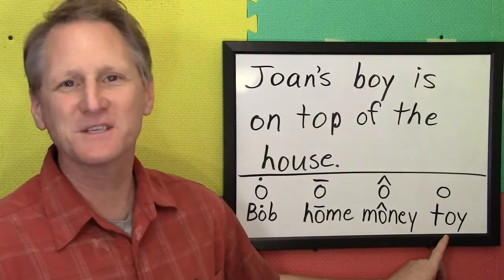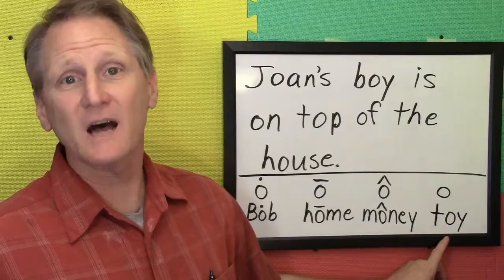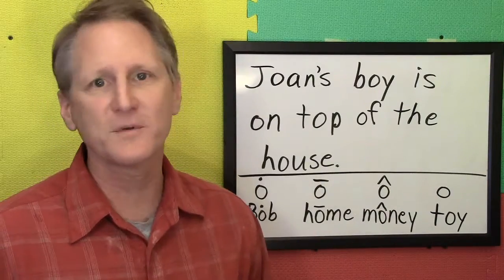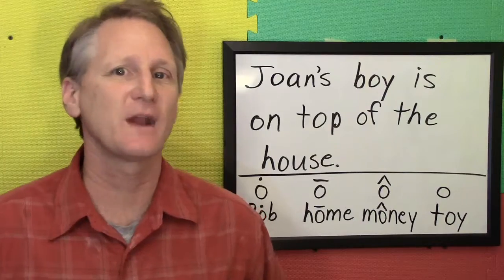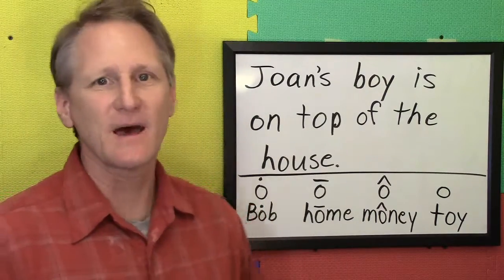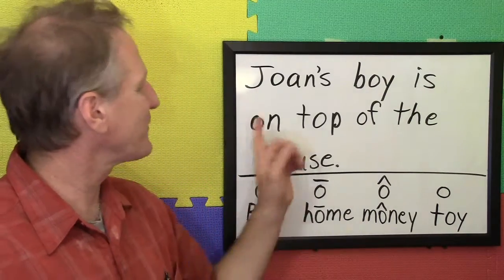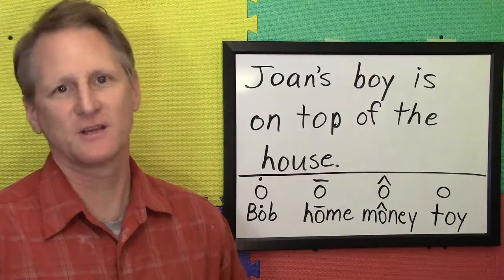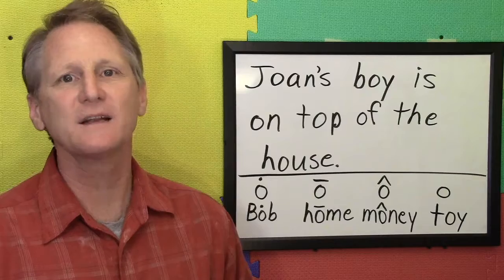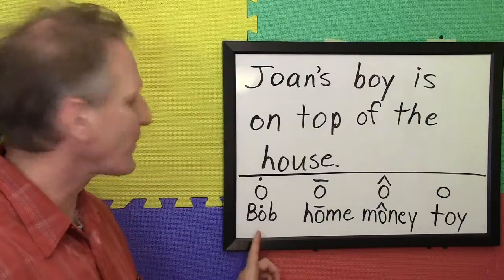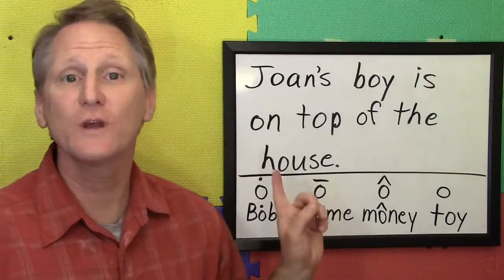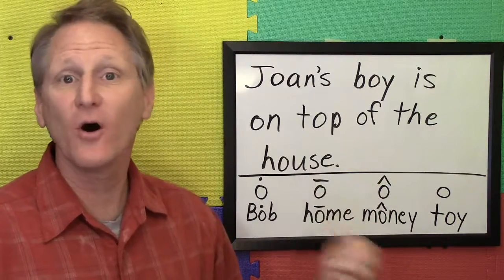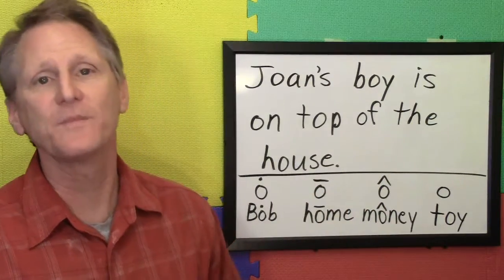And then we have some letter O's which sound like basically Spanish O, or the O represented by the International Phonetic Alphabet symbol. So let's look for them here. Jones boy is on top of the house. Let's look for "ah". Where do you hear "ah" with one of these letter O's, or maybe more than one?